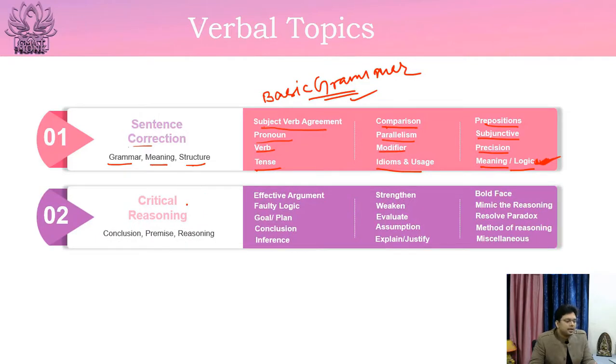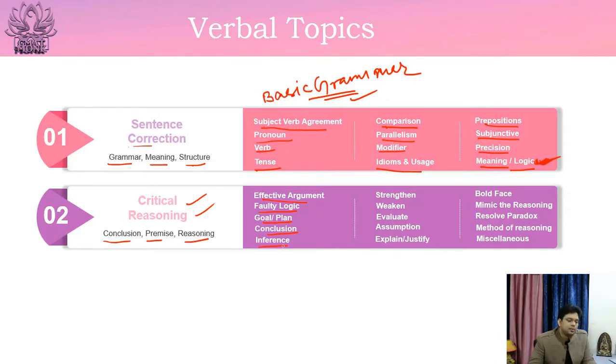So next topic would be critical reasoning. In critical reasoning, you would be tested upon the conclusions, the premises, and the reasoning and connection between the premises and the conclusion. Whether the conclusion is based upon strong logic or there is flaw in the reasoning. So you will be tested upon whether the argument is effective or not. You have to find the faulty logic between the premise and the conclusion. Then you would be tested upon some goal plan question. Then you would be tested upon the conclusion question. There would be some premises and you have to find out the best conclusion.